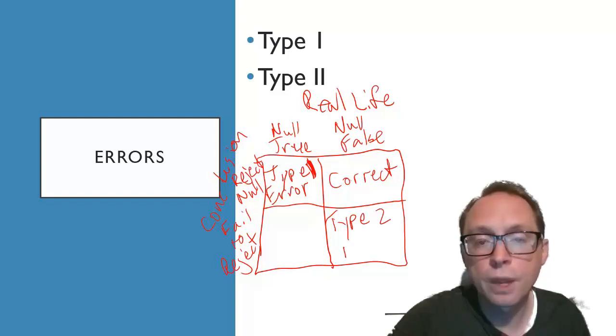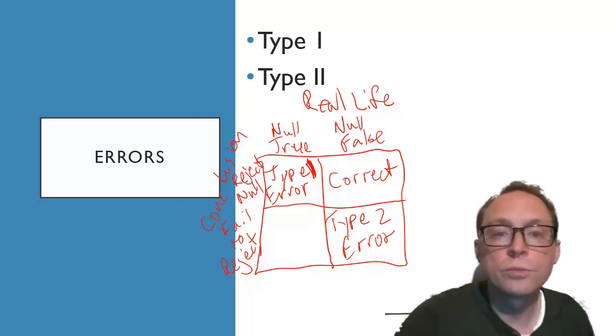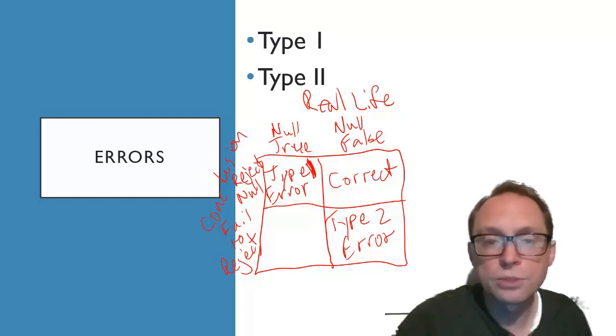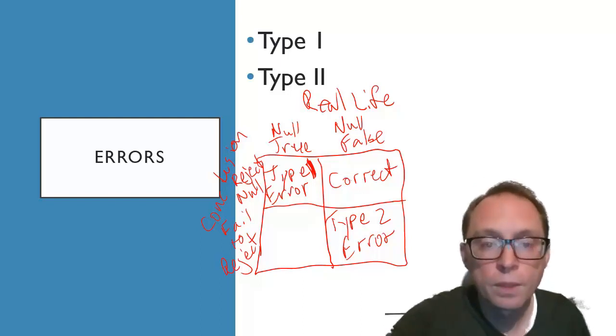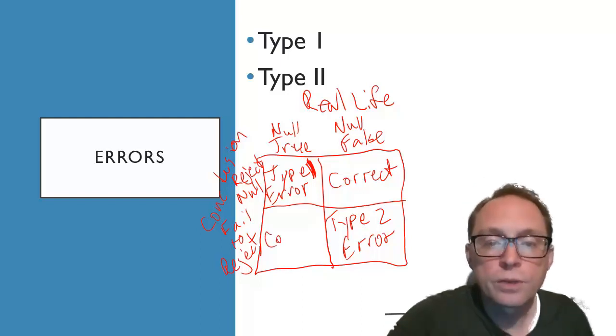This is a type 2 error. Up here, I've used Roman numerals to do type 1 and type 2. I don't really care if you use Roman numerals or Arabic numerals, it doesn't matter to me, okay? This would be correct for that one.